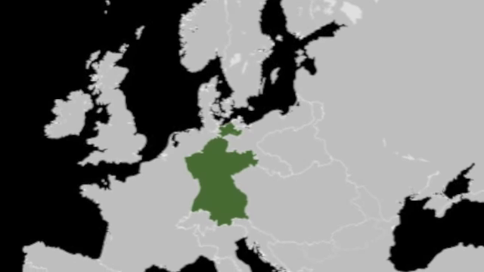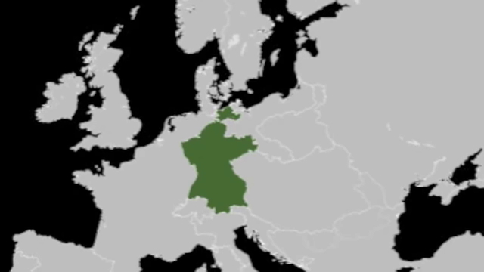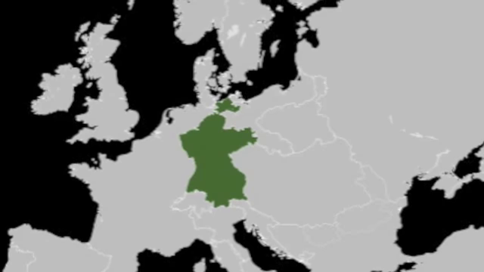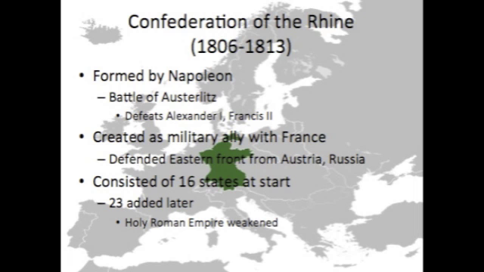Well, it all started with the Confederation of the Rhine, created in 1806 by Napoleon after defeating Alexander I of Russia and Francis II of Austria at the Battle of Austerlitz. Napoleon forced Francis to drop his title and then created a confederation of 16 German states that were formerly a part of the Holy Roman Empire.